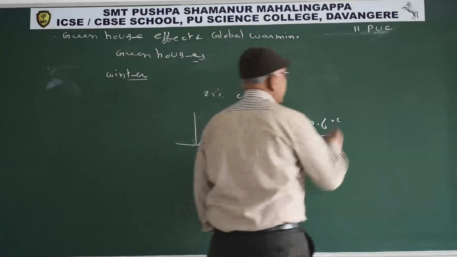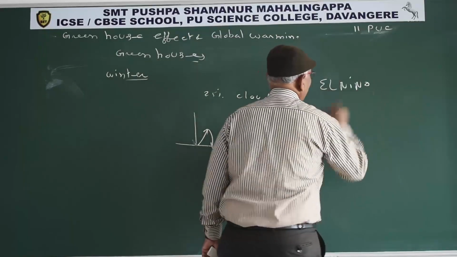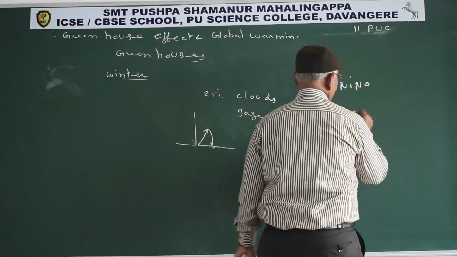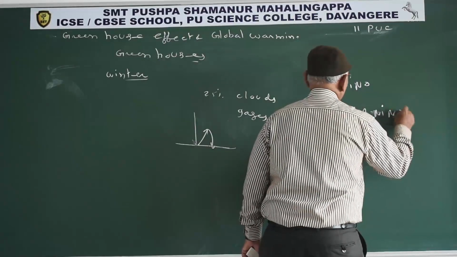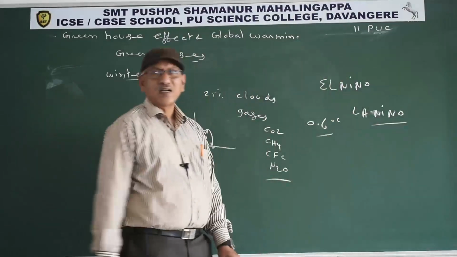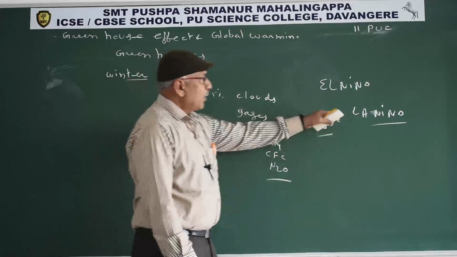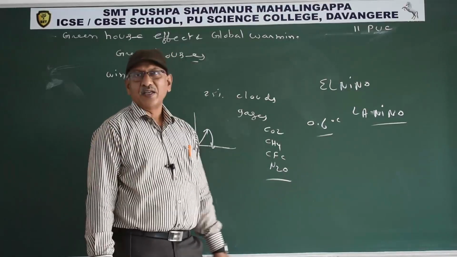Global warming leads to El Nino. El Nino means little boy. La Nina, little girl. Unusual climatic changes occur before Christmas, known as El Nino. Unusual climatic conditions occur after Christmas, known as La Nina.